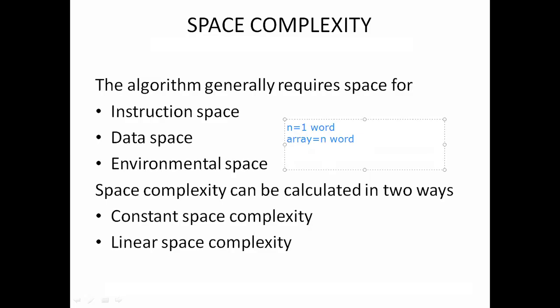And if you take any loop in the program, it will also take one word of space. And if you perform any sum function, it will also store one word of space.